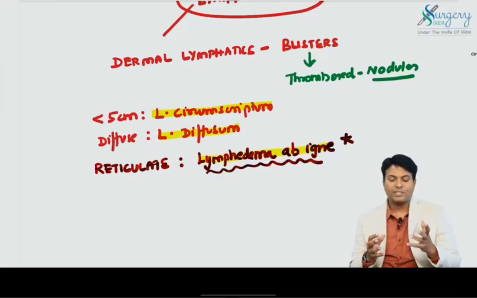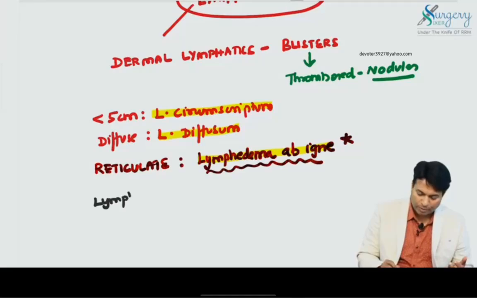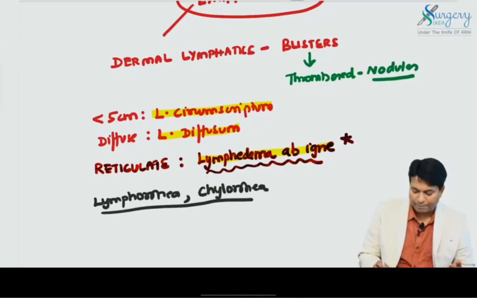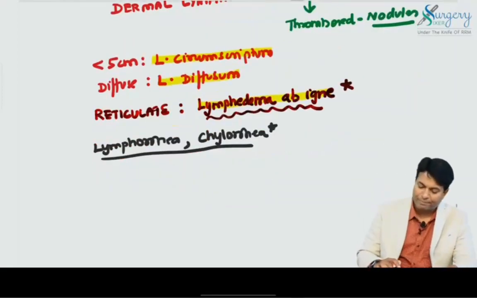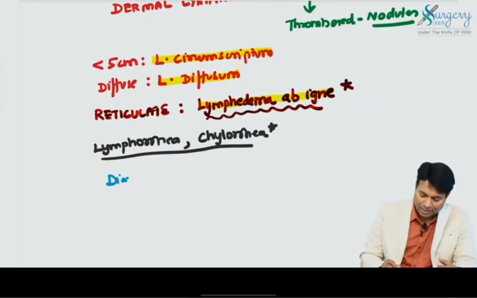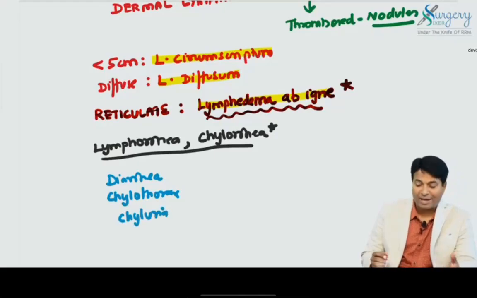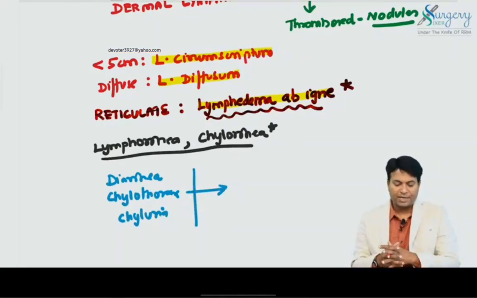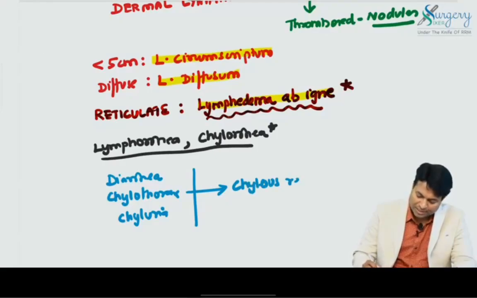And sometimes these lymphangiomas can ooze out, known as lymphorrhea, also known as chylorrhea. So the lymph can ooze out. Sometimes it can also cause protein losing diarrhea. It can produce chylothorax. It can produce chyluria. All these are various other complications from these lymphangiomas or lymphectasia rupturing into various cavities, and that is known as chylous reflux. All these happen due to chylous reflux.